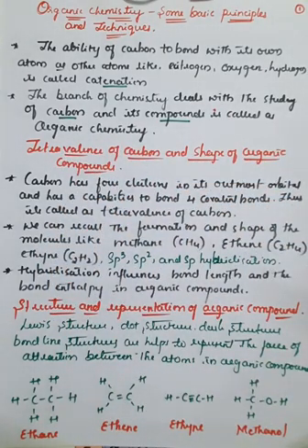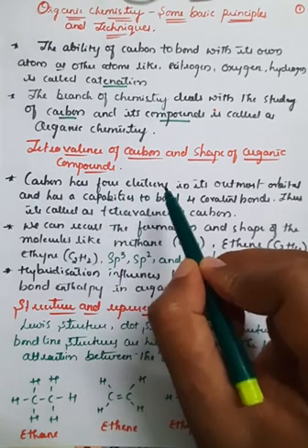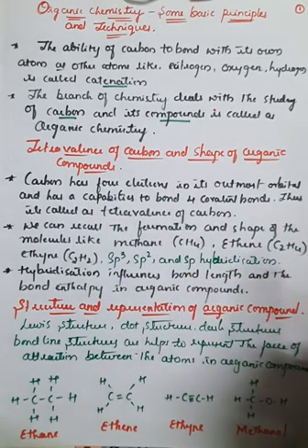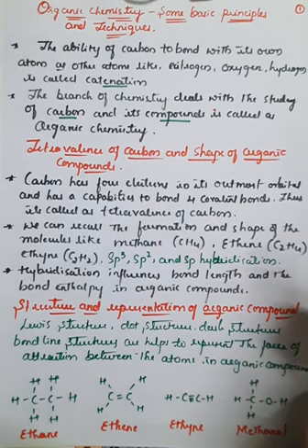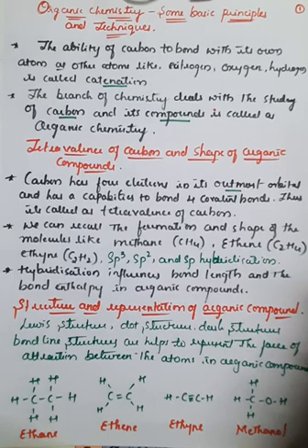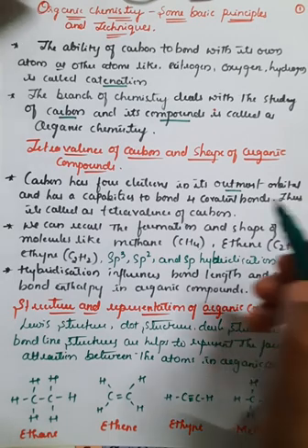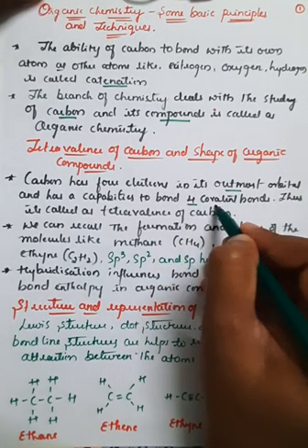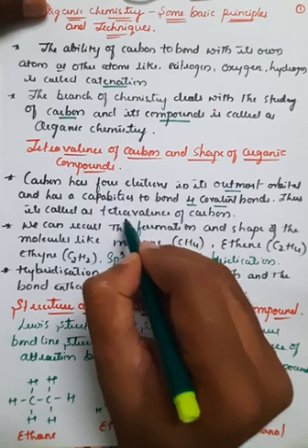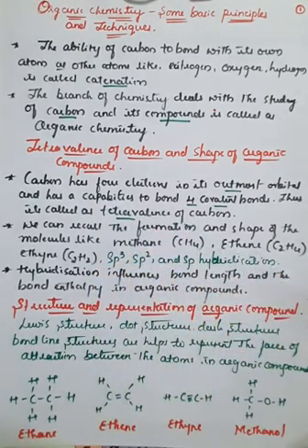Further, if you go with the tetravalency of carbon and the shape of the organic compound, carbon has four electrons in its outermost orbit, which you can observe when you write the electronic configuration. In the last orbit it has four electrons, and it has the capability to form four covalent bonds, thus it is called the tetravalency of carbon. Understand, this is a very important concept.